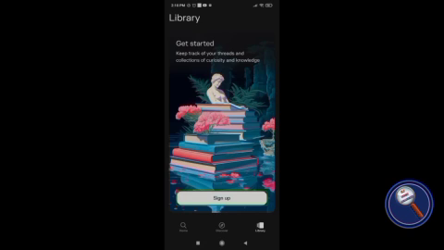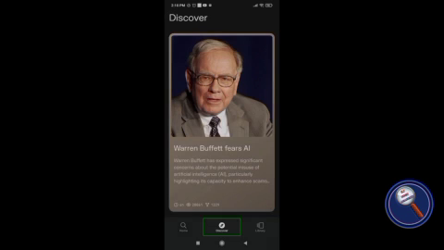Next tab is the Discover tab. In the Discover tab you will find some information. So I'm going to the Discover tab, let me explore what's there. See, Warren Buffett fears AI. Warren Buffett has expressed significant concerns about the potential misuse of artificial intelligence. So here I think you will get AI related news and some information.